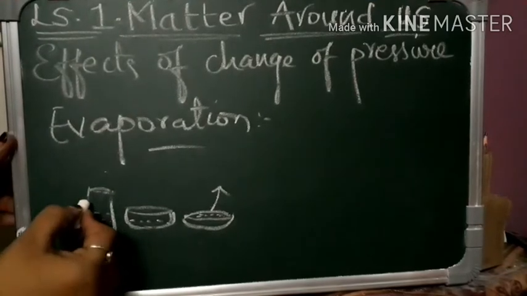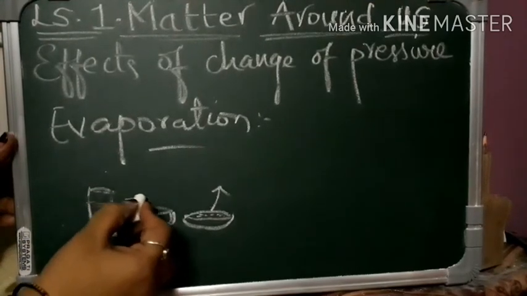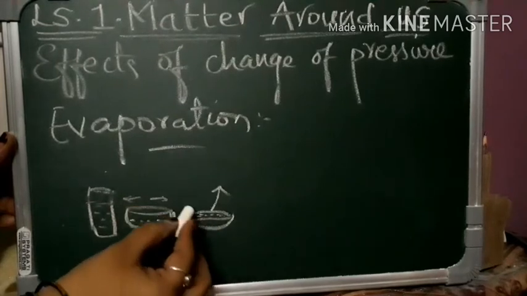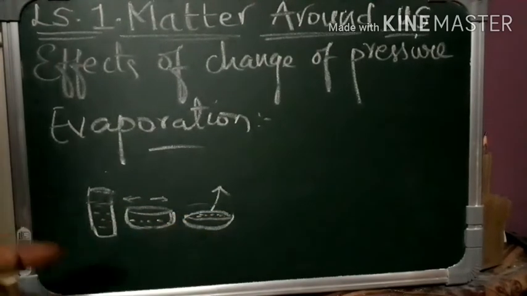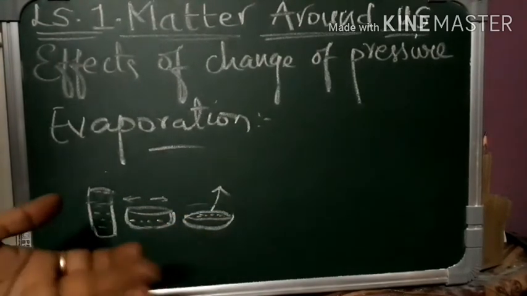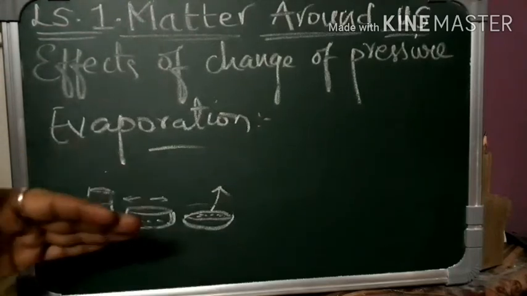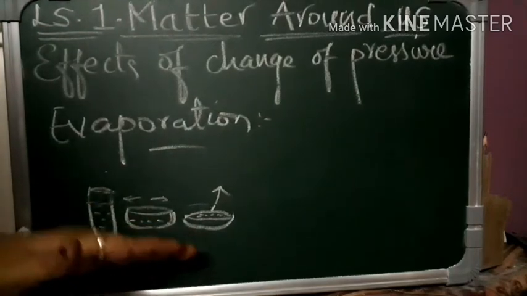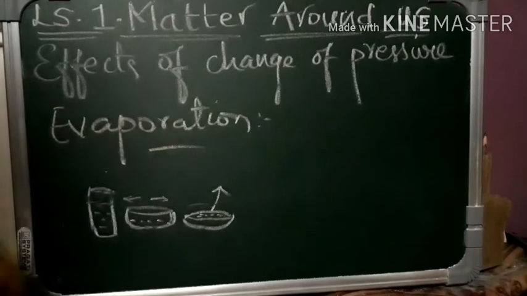Here you have less surface area, here you have a little more surface area, and here you have an open area where all the water can evaporate very easily. So that means surface area affects the vaporization.